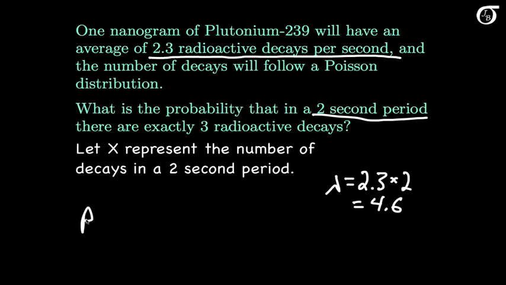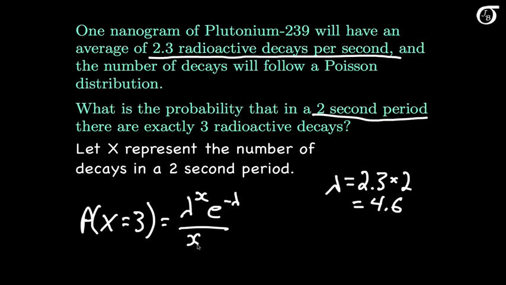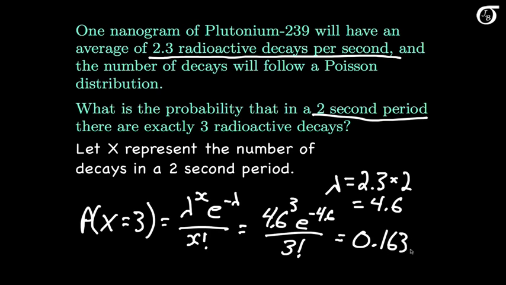We want to find the probability that the random variable x takes on the value 3. And the Poisson probability mass function is lambda to the x times e to the minus lambda over x factorial. And here that's going to be 4.6 raised to the 3rd power times e to the minus 4.6 divided by 3 factorial. And if we work that out on a calculator or computer, we'd see that's equal to 0.163 when rounded to 3 decimal places. So that is the probability of getting exactly 3 radioactive decays in a 2-second period.